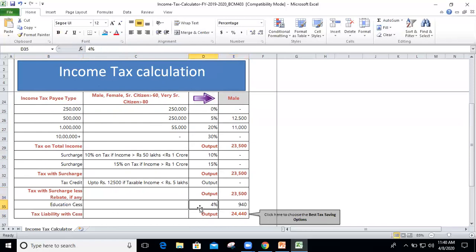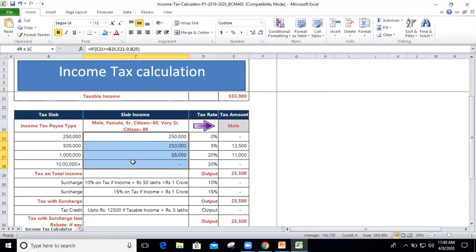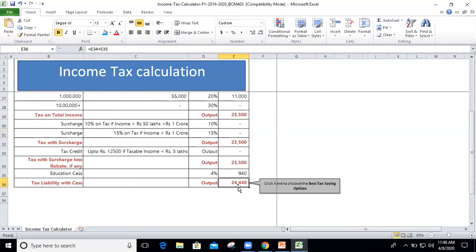Then the educational cess is 4%, straightforward. That is D35 into E34. That is straightforward, 940, and we can get the tax liability of 24,440. So we can see that the main thing here is that we were using the IF, the multi-IF, the MAX multi-IF functions. Then here, once again, the IF and AND functions and the multi-IF functions. Then at last, we have the total tax liability.